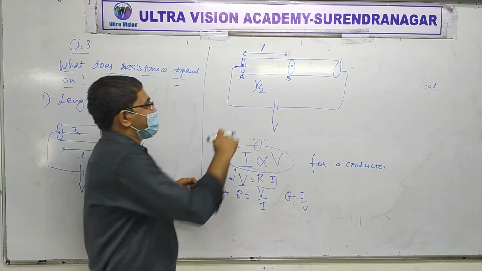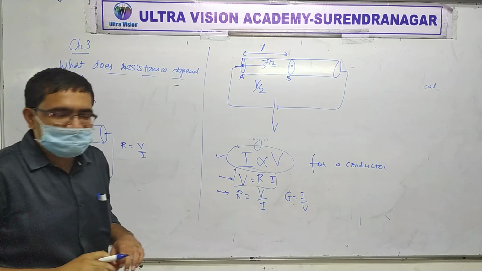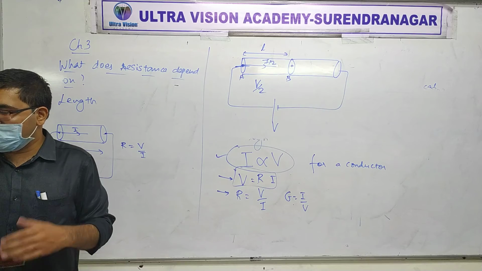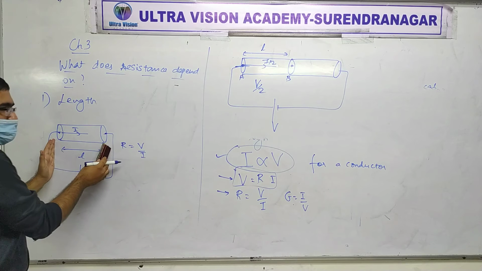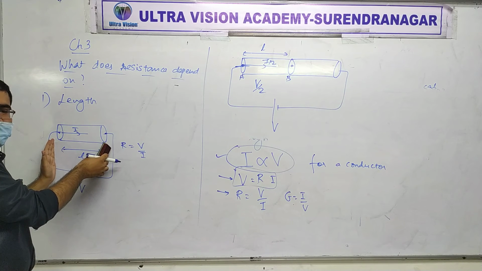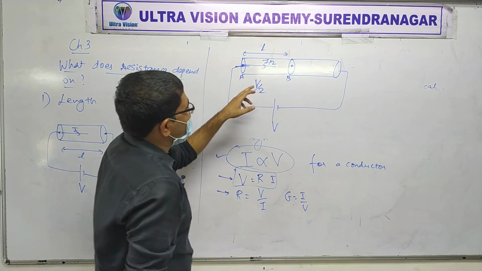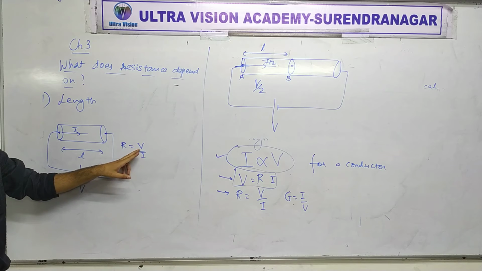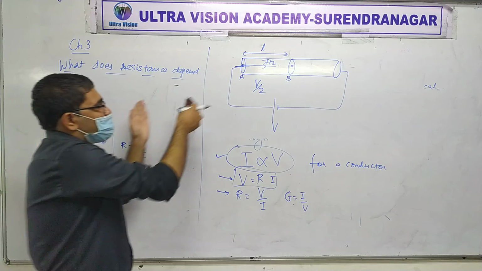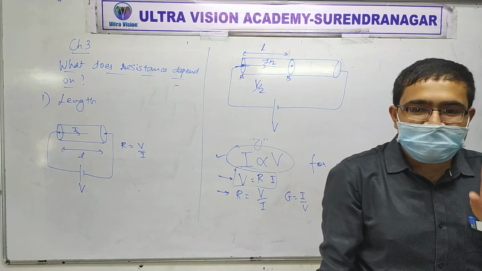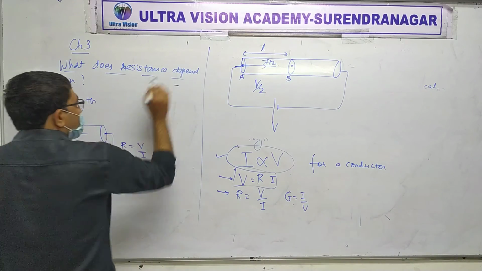Got it? So throughout this, the current will be I by 2, since the voltage is half. Everything else is the same. This part AB is this one. This is the same rod here, but now one more identical is connected. So if the voltage here becomes half, the current should also become half, because its resistance is the same as what it was here. The rod that was here is the same rod I took here.